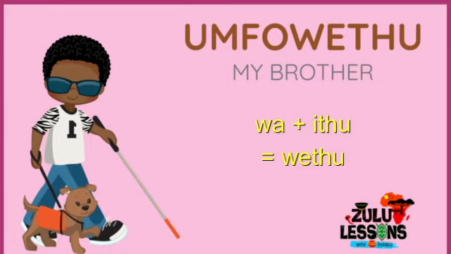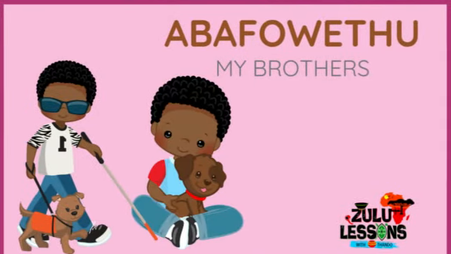our brother. Now, if you don't know about blending of vowels, you need to go back and learn that. You can find that on the video talking about conjunctions, the conjunction na. That video explains in great detail how to blend vowels in isiZulu and why we do so. Now, the plural of brothers, and so my brothers, is abafowethu, abafowethu. So really, our brothers.